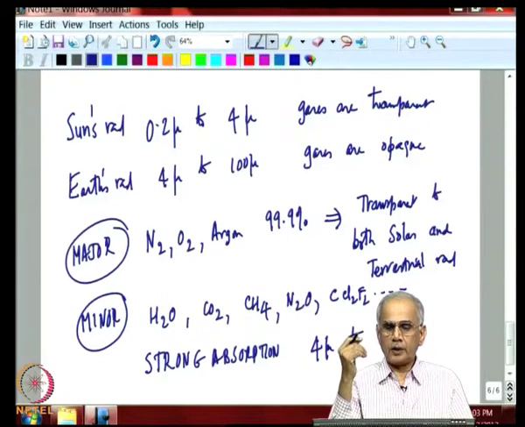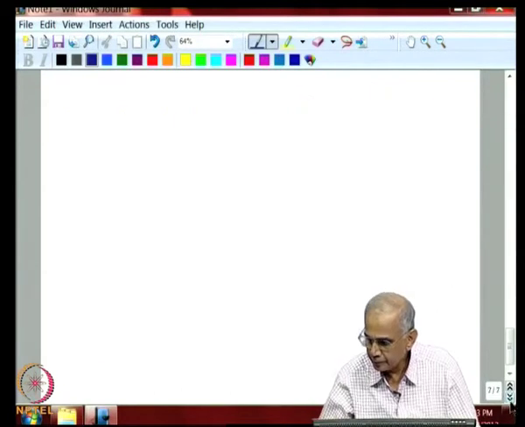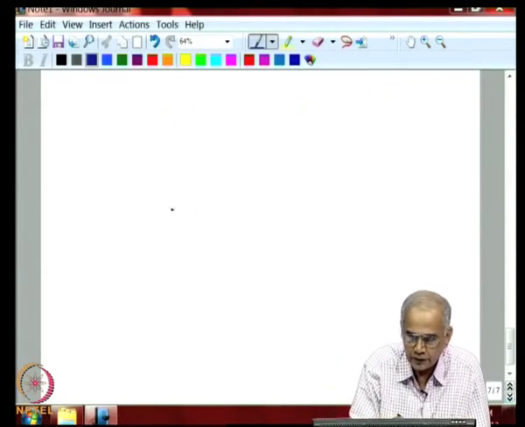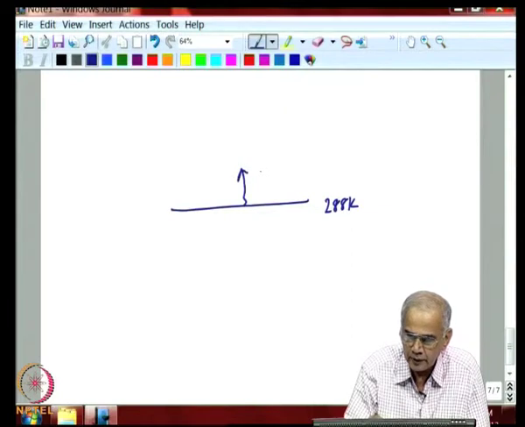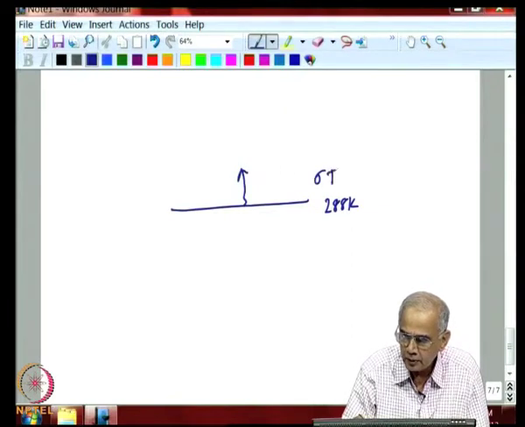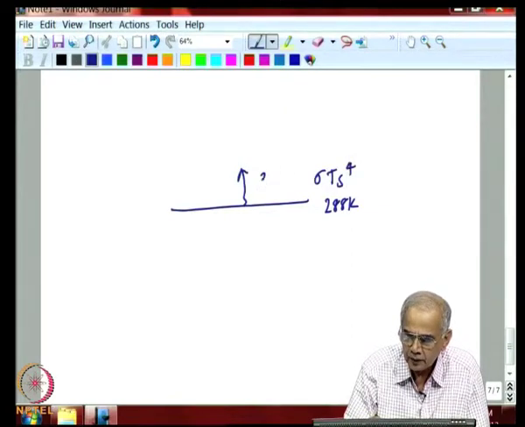So, now let us look at what role these gases are playing. Now, if you look at the Earth's surface temperature, it is 288 Kelvin, and if we assume a black body, we can estimate that sigma Ts^4 will be 390 watts per meter squared.